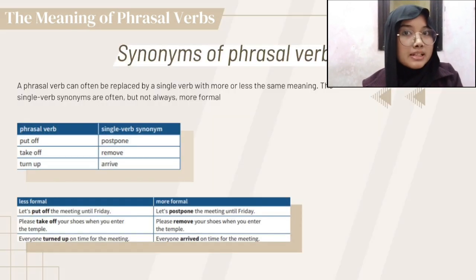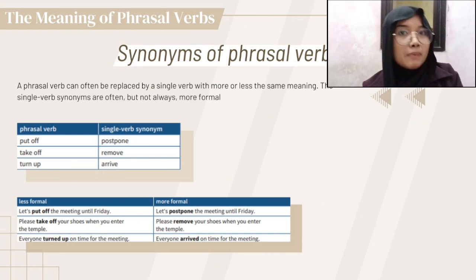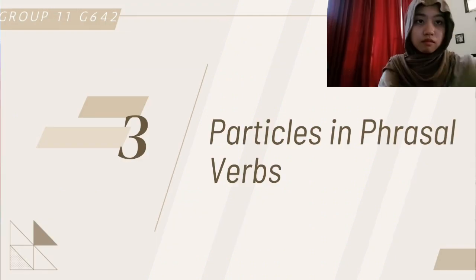Phrasal verbs can be replaced by single verbs that have almost the same meaning. Usually, the single verbs are more formal than phrasal verbs. For example, put off with postpone, take off with remove, and turn up with arrive. Then the next material will be explained by my friend Kesha Naura.